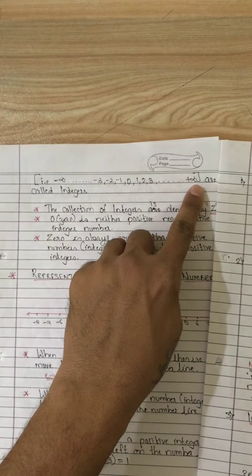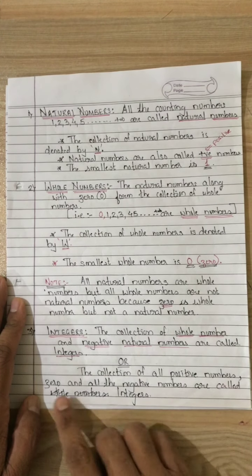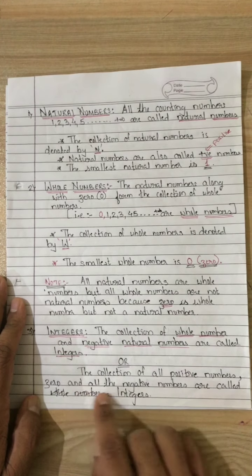There is one more definition for it, and it is the collection of all positive numbers, 0 and all the negative numbers are called integers. Again, natural number is denoted by N. So what about integers?